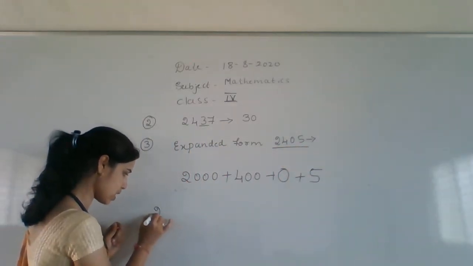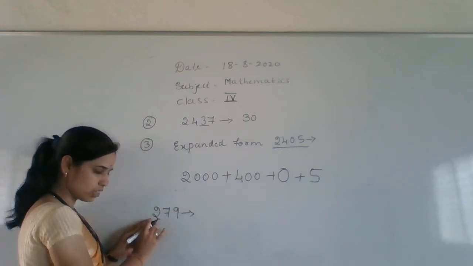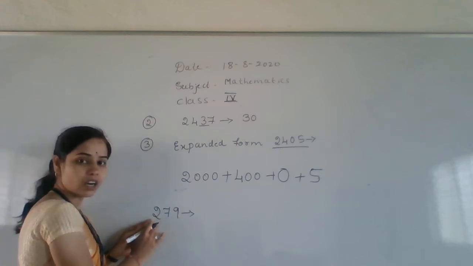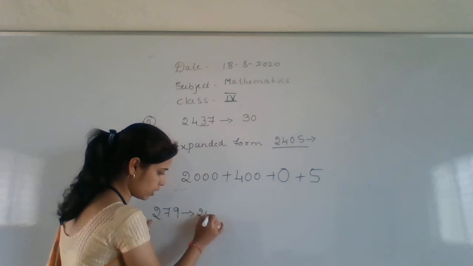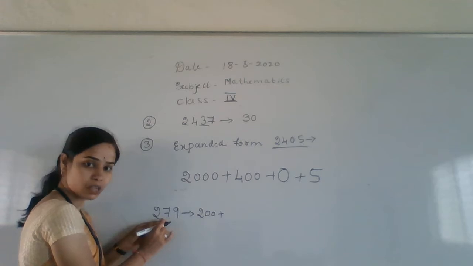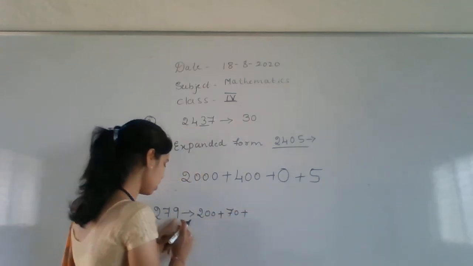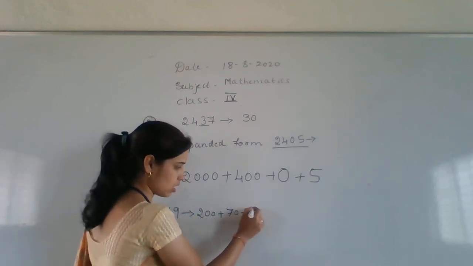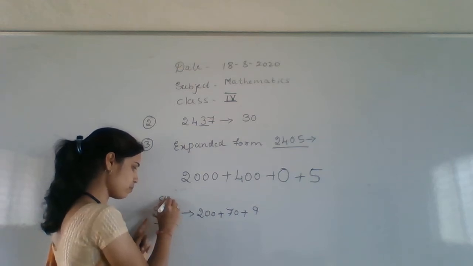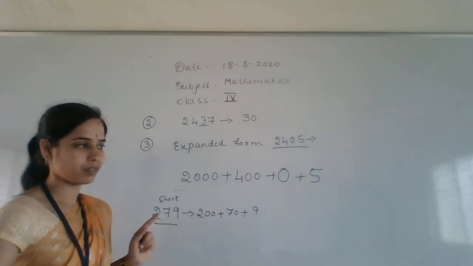Again, I am going to give you an example. 279 it is. Okay. It is in which place, children? Hundreds place. So which number do I have to write there? 200. Okay. 200 plus, it is in which place? Tens place. Then the value of 7 is 70. Next, the value of 9. Okay, 9. 200 plus 70 plus 9. It's the short form, and this is the expansion form or expanded form. Okay. Write this one.